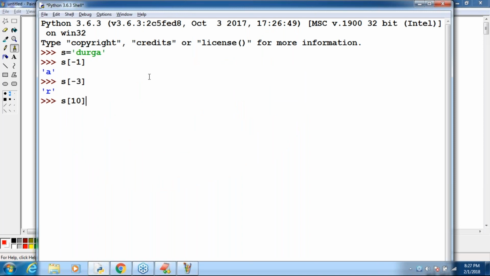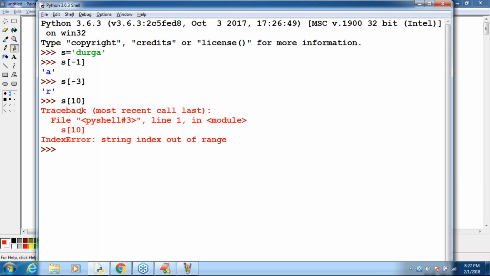How can I get it? Don't tell string index out of bounds exception. It's Python, simple. S of 10, immediately you are going to get IndexError. What is that error? IndexError: string index out of range. Remember, string index out of range. Don't say index out of bounds exception, that is Java related terminology. First, leave Java, man. We are learning Python. Here S of 10, we are going to get IndexError, string index out of range.